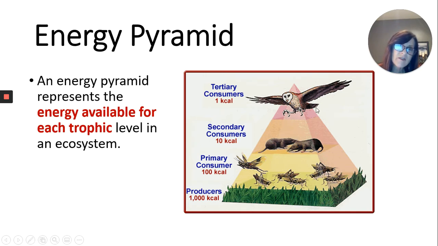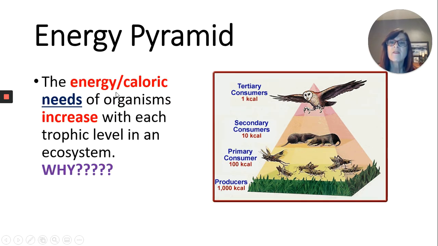The smallest section of the energy pyramid, those are your tertiary consumers, your top level consumers, your fourth trophic level. They really are going to get the bum end of the deal because they have to work a lot harder to find their food. The energy and caloric needs of organisms increase.